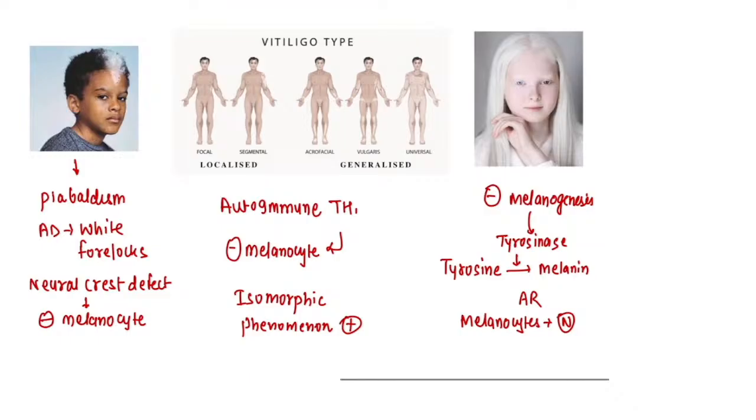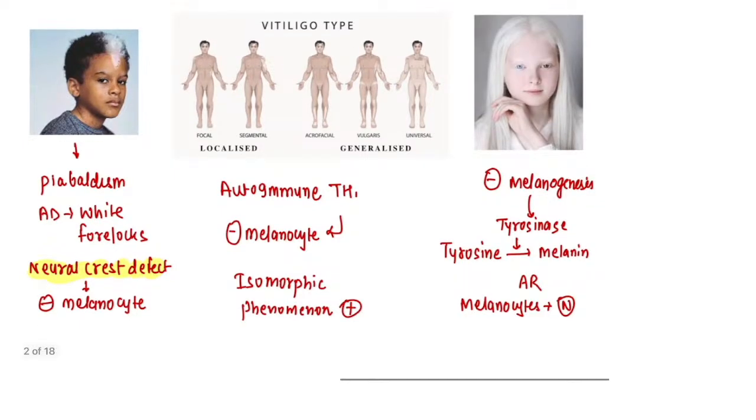What about this particular one? They will be asking you what is piebaldism. Piebaldism, just remember this white forelocks. White forelocks in Indira Gandhi, you can remember. This is going to be what? A disease, piebaldism, right? This thing is happening because of a neural crest problem, right? Melanocytes are not able to come from the neural crest. This is the first problem. Second problem, the melanocytes are going to have what? Antibodies, right? The disease is known as what? Vitiligo. Vitiligo is going to be there.